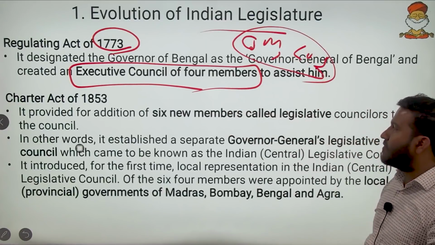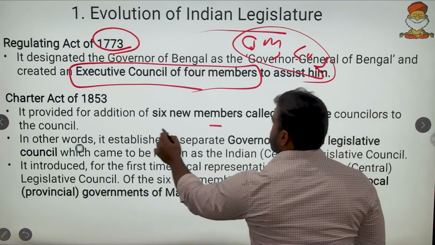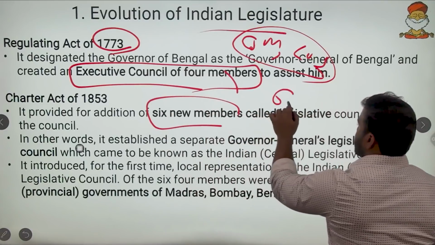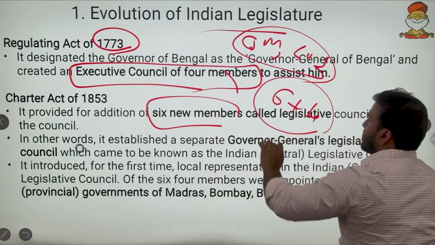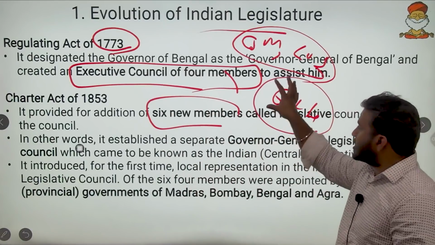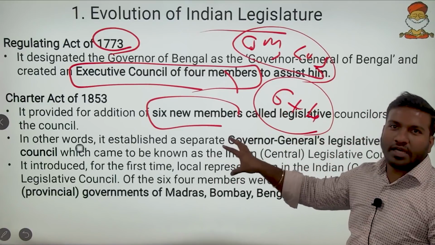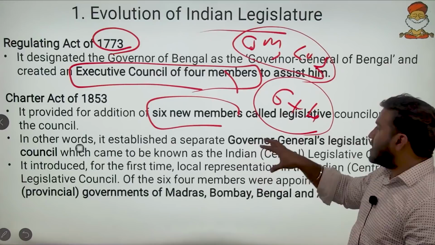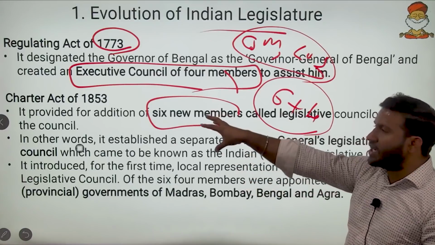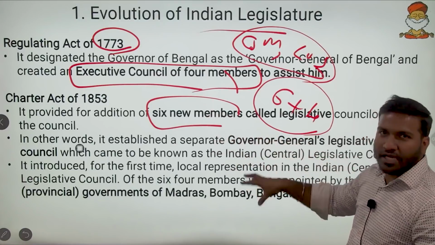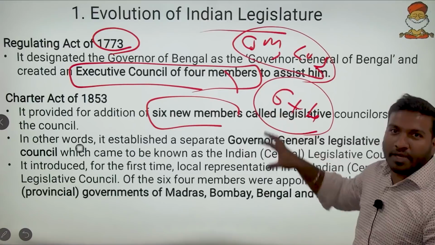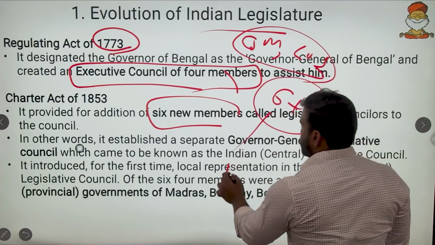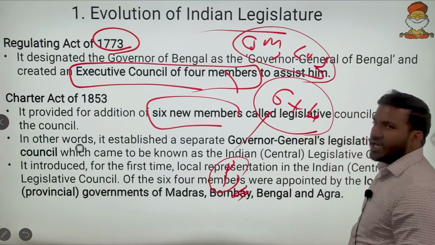And then in the 1853 Act, 6 new members were added to this council. So it is 6 plus 4 members now, and these 6 members were called the Governor General's Legislative Council. So the Legislative Council was formed in 1853. We will remember that. This is the primitive step towards the Indian Parliament.